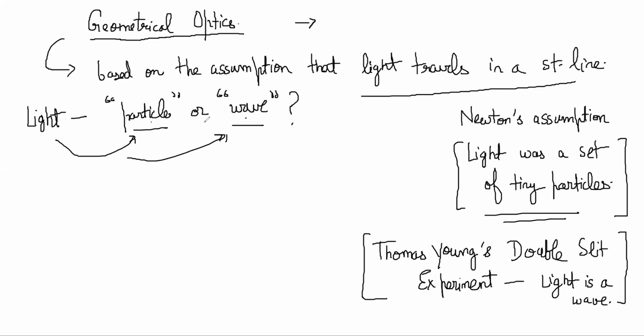Okay. So eventually, if you do higher level studies a little bit more, then what you will realize is light has quantum mechanical properties, and the way that it can be described is using quantum mechanics.